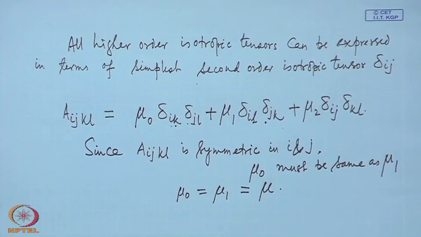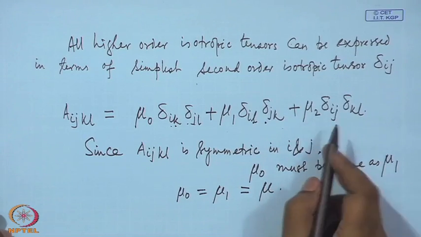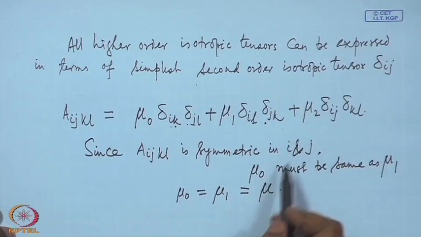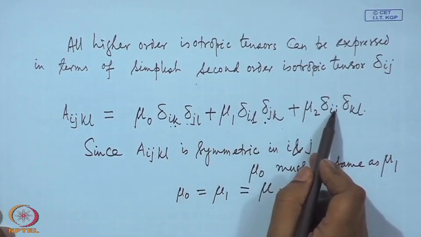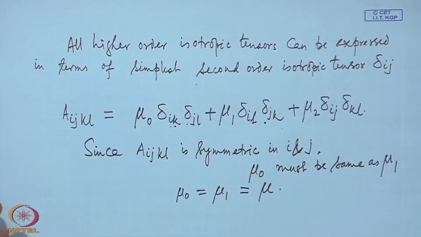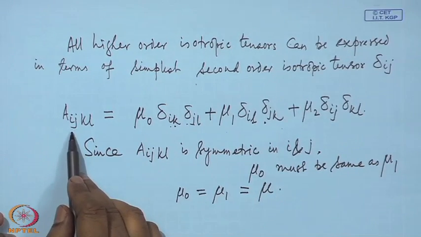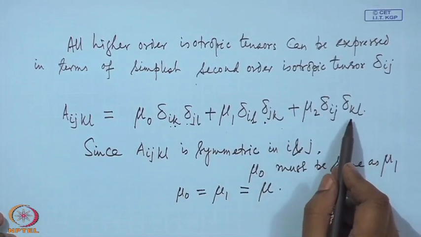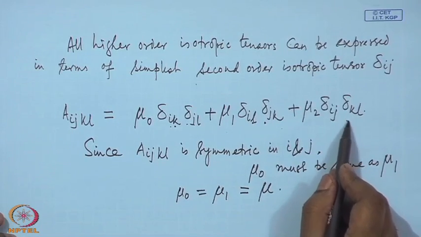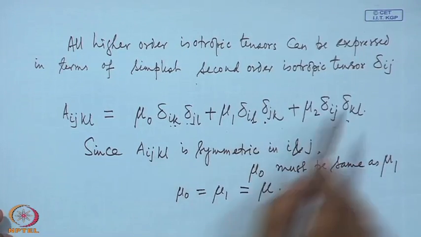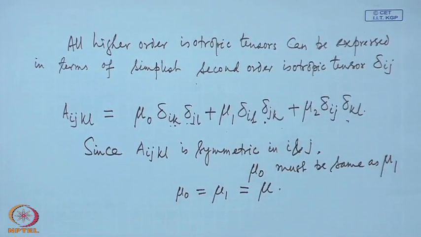Now, you see this A_ijkl. What will be the significance of it? Now there is only one delta_kl here, the last, and this delta_kl is of course symmetric, it is only a diagonal tensor with diagonal elements as 1.